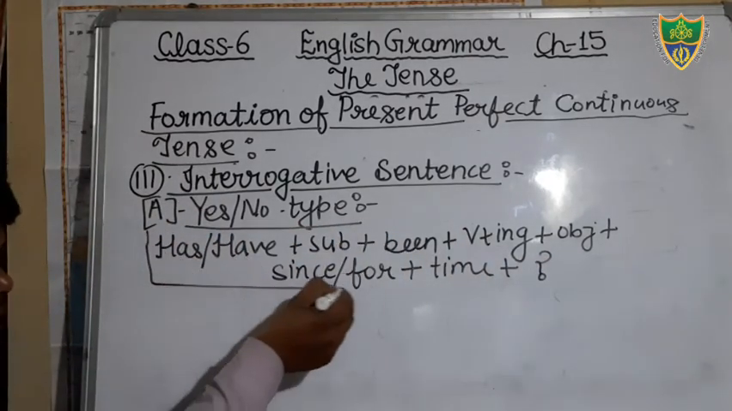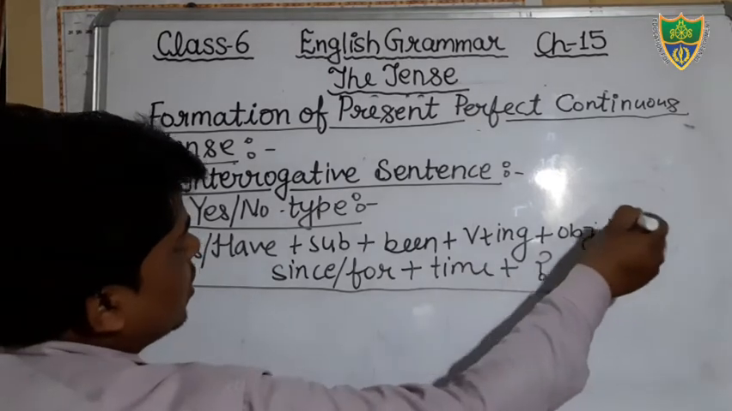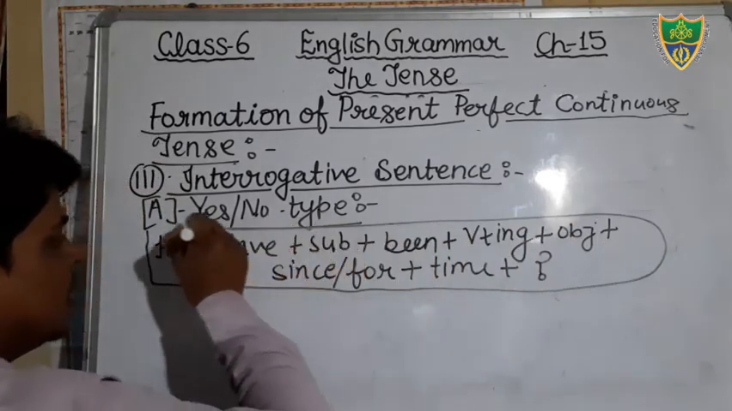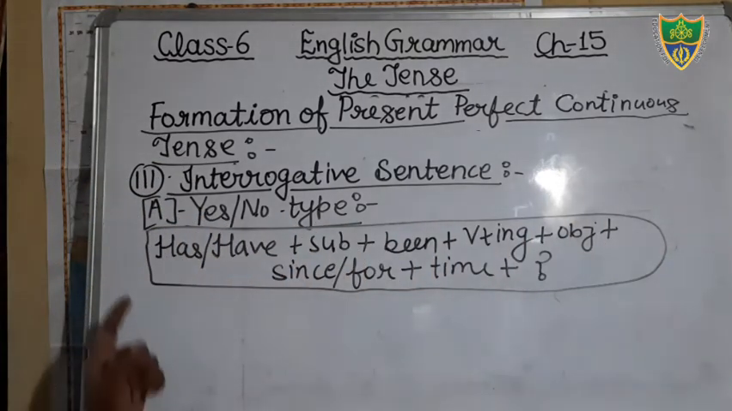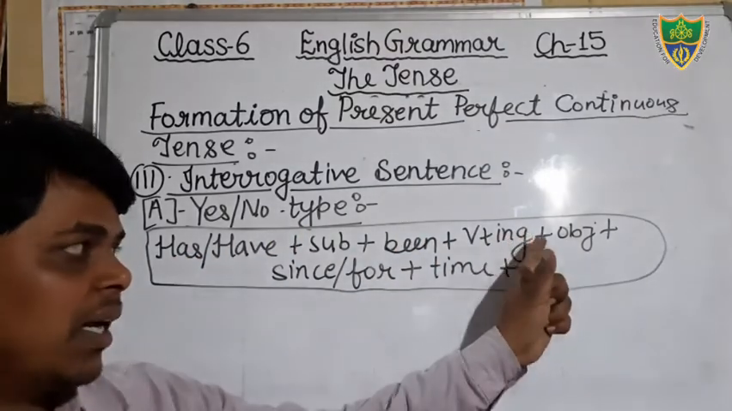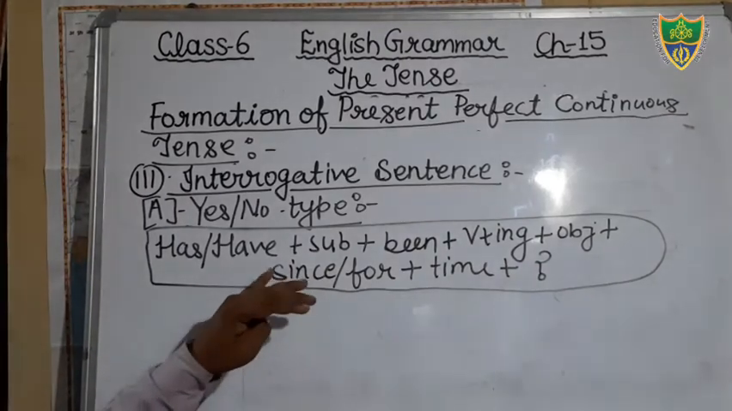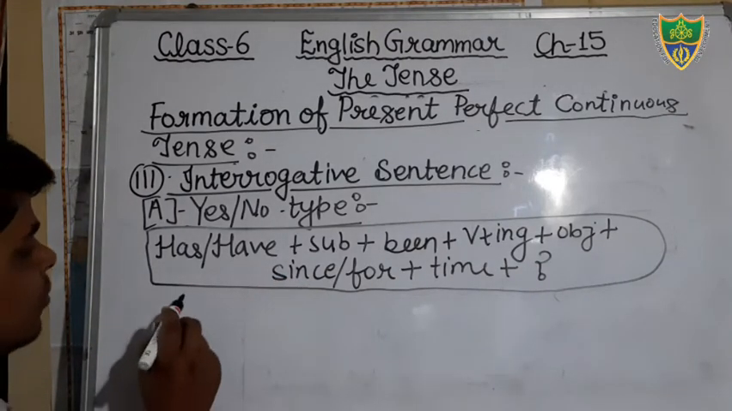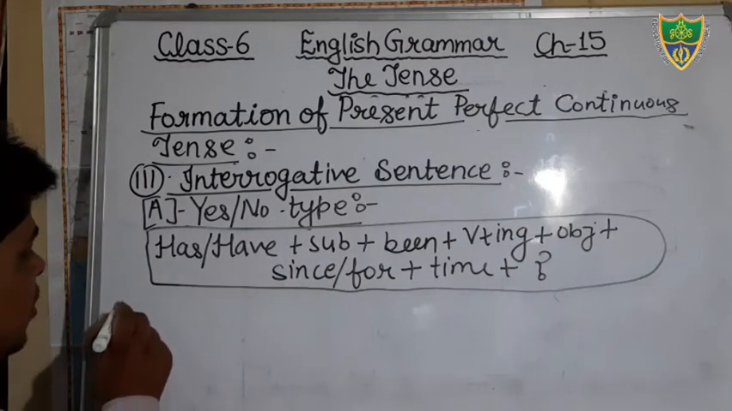This is your structure, and on the basis of this structure we will construct the sentences. Just see, has, have plus subject plus been plus verb. In the verb we will add ing, then object, then since or for, then time, then question mark. Okay, so just see,